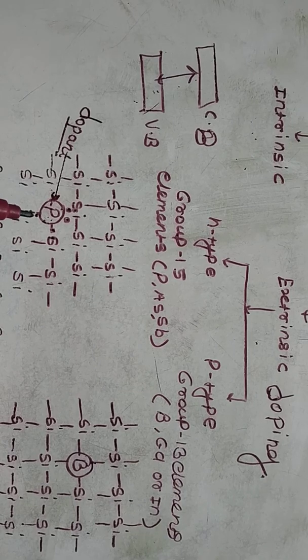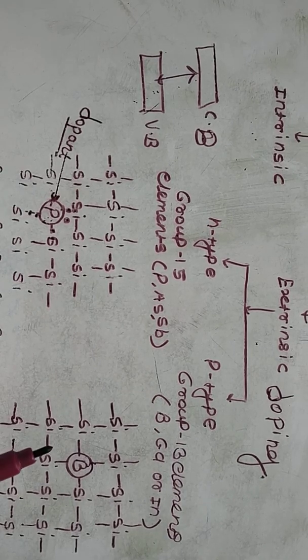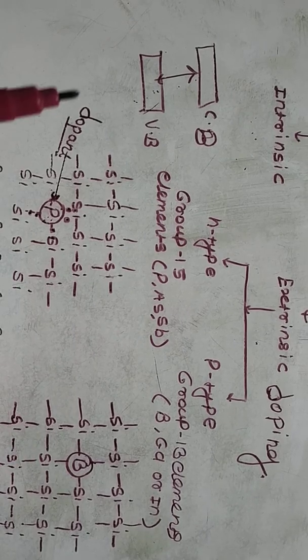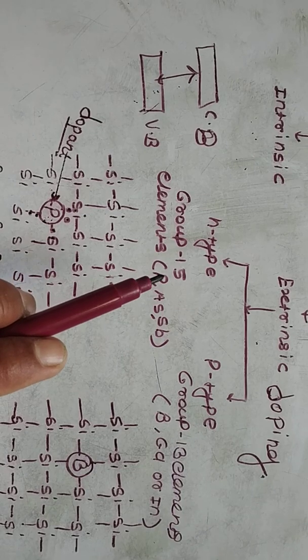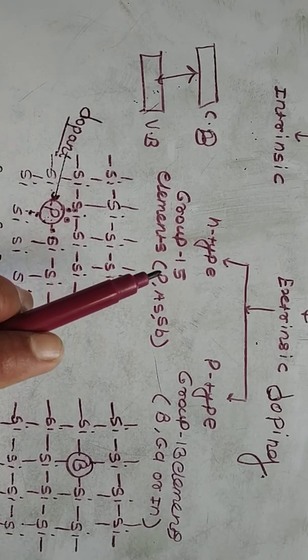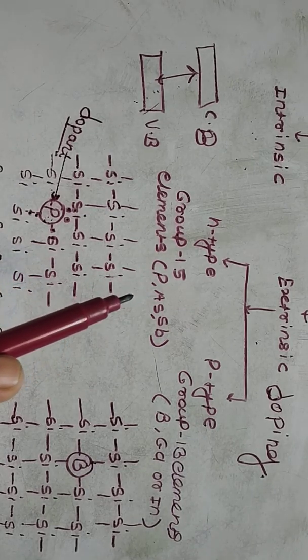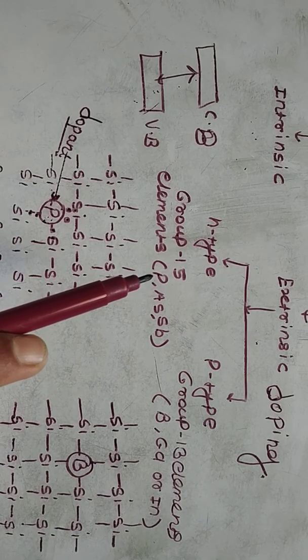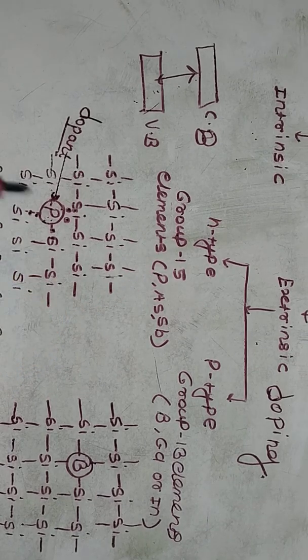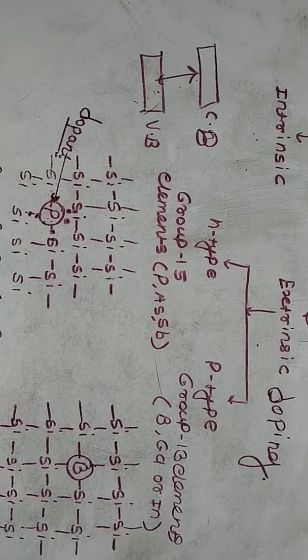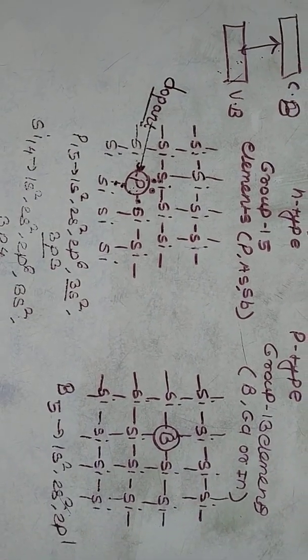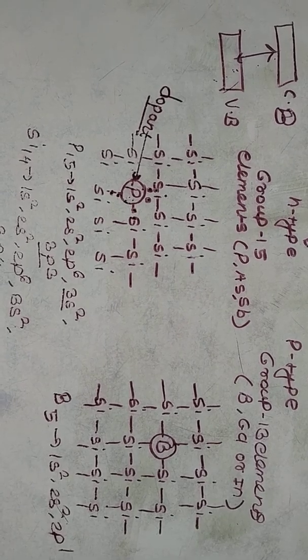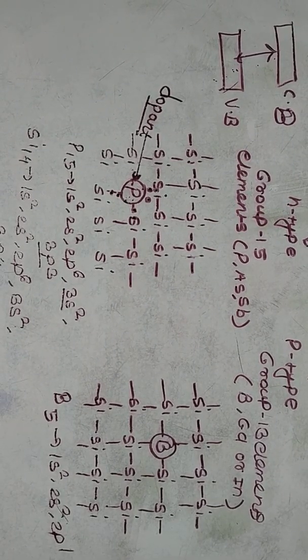There are two types of extrinsic semiconductor, N type and P type. First we will discuss N type semiconductor. In N type semiconductor, there is an increased number of electrons. N type semiconductors arise because of the increase in the number of electrons in the conduction band.